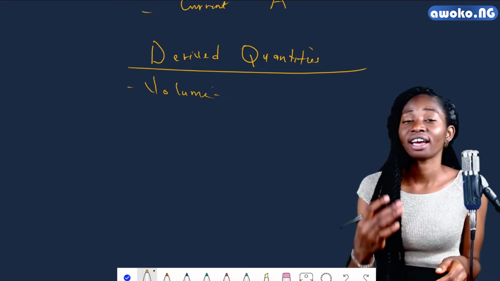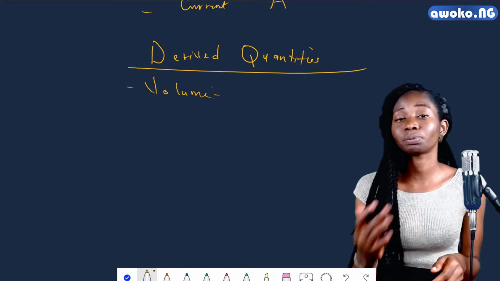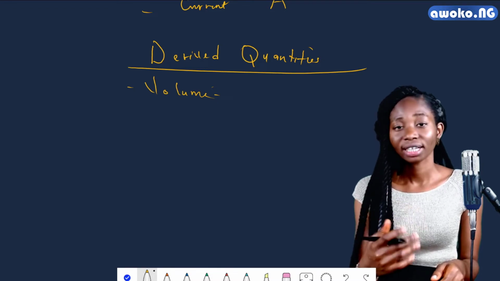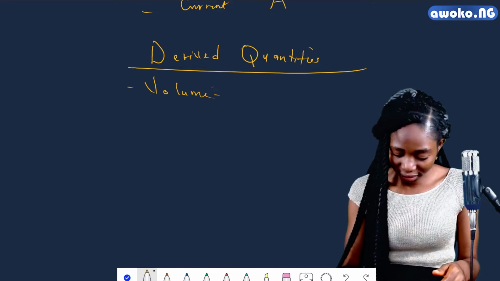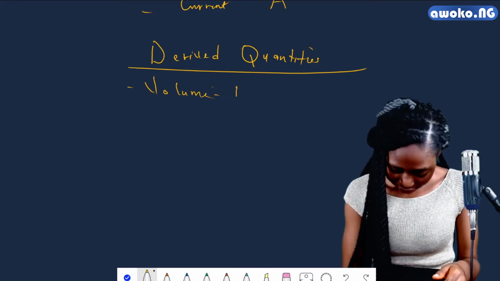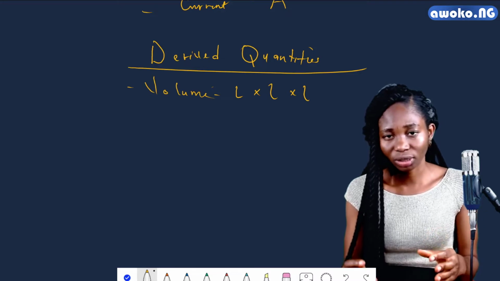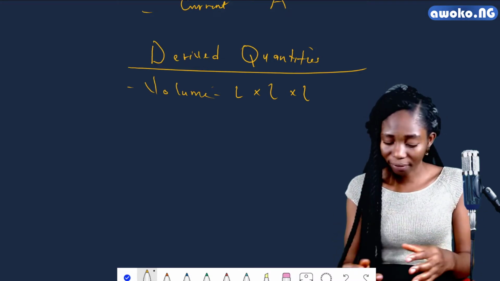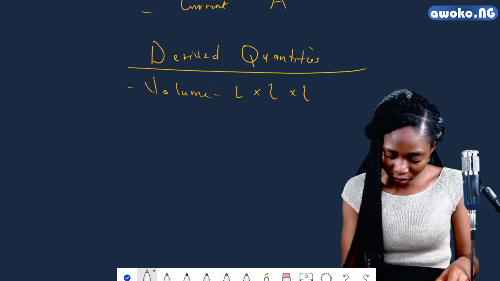Remember when we calculated area to be length times breadth, or for objects that do not have a breadth, we say length times length. But in the case of a three-dimensional shape, we look at length times length times length. So instead of having a length times a breadth times a height, we have length times length times length. Can you remember the units for measuring length?